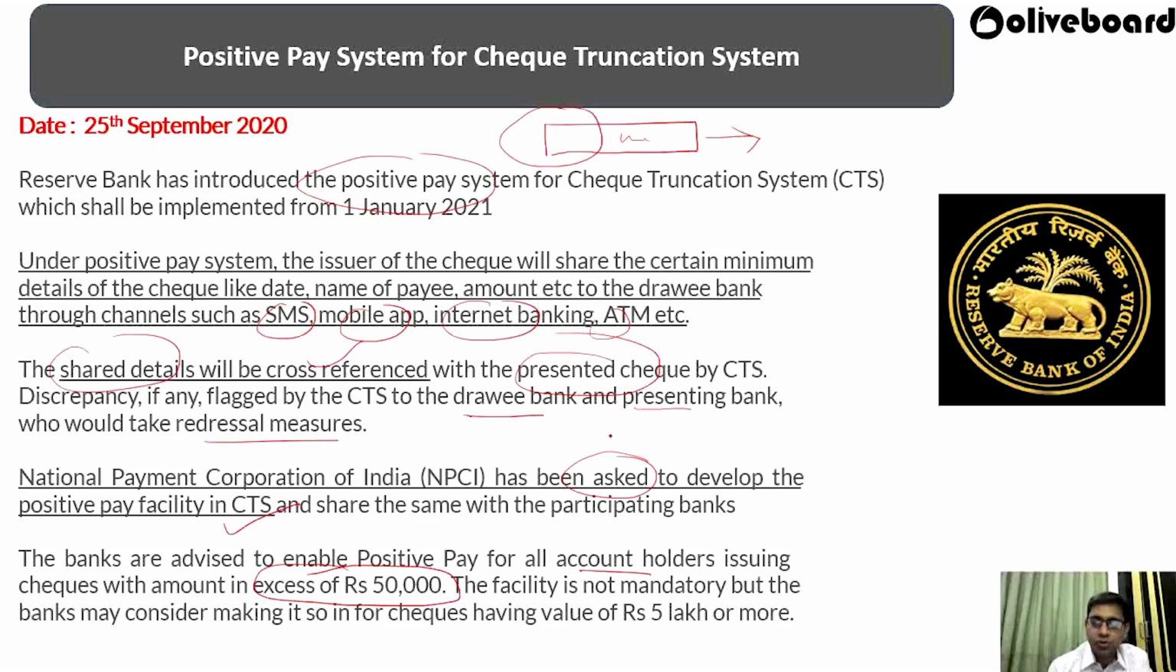The facility is not mandatory, but the bank may consider it for checks having a value of 5 lakhs or more. Although the process is not mandatory, because of this process there can be a proper cross reference and there will be no cheating coming out of it. So this is just like a security measure, especially the kind of security that we wanted to provide to the customers.